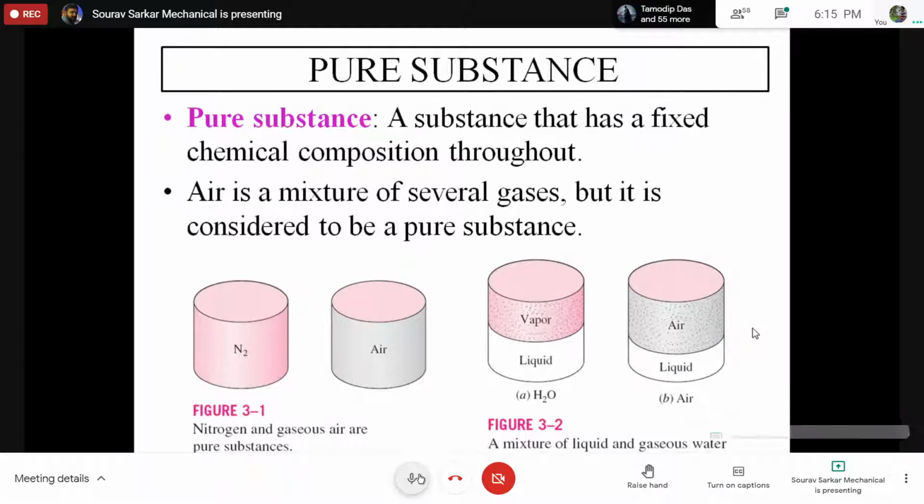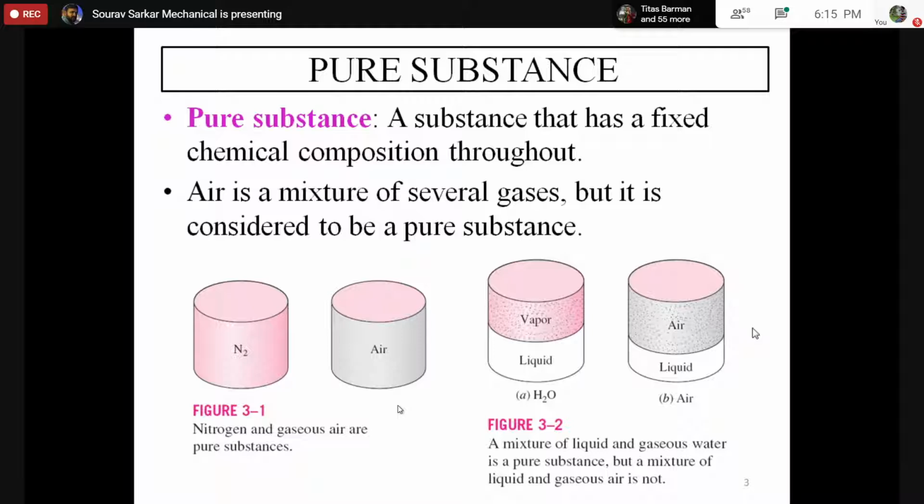Perfect, the chemical composition is the same. It may happen that the phase is different. The liquid water is basically a liquid and the vapor is basically a gas. But if we take a small sample, they will show you the same H2O: two hydrogen atoms bonded with an oxygen atom. So it doesn't mean that to be a pure substance, it should always be in the same phase. It may be in different phases.